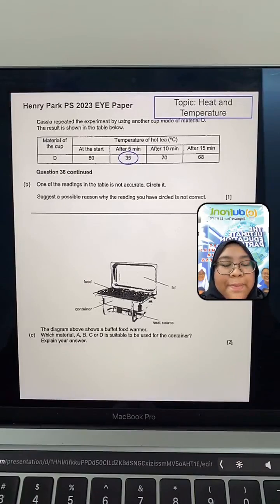What do you think? Anything is possible. Put ice? If he put ice, the temperature will also dip by a lot. But if you notice, after 10 minutes it suddenly increases. So you cannot put ice, right? Doesn't make sense. Anybody else?